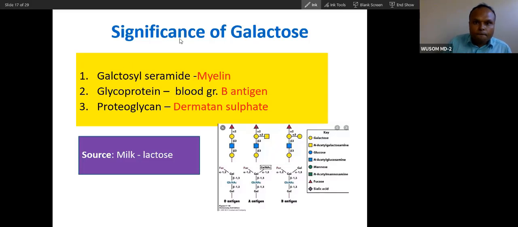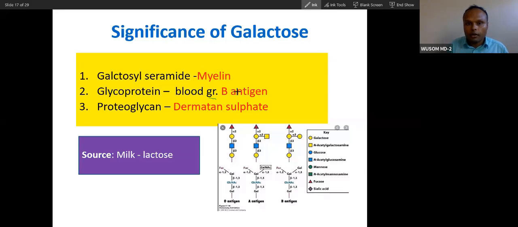So you can see galactose is very important. We have seen galactosyl ceramide. You know it forms the main lipid of myelin sheath. Sulfogalactosyl and galactosyl ceramide will form the main lipid of myelin. So galactose is helpful in the formation of myelin. Galactose is also very important for blood group formation.